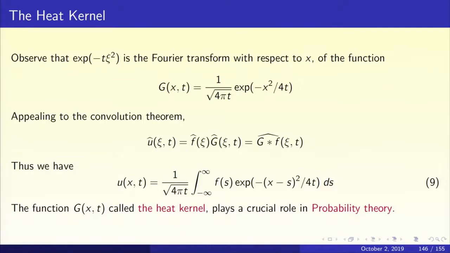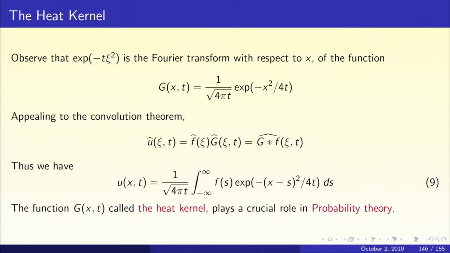So now we can write u hat(chi,t) as f hat(chi) into g hat(chi,t). But the product of two Fourier transforms is the Fourier transform of the convolution, namely (g star f) hat. What is g star f? It is an integral.